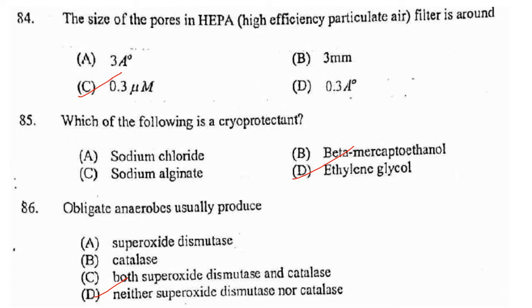Then obligate anaerobes usually produce... they produce neither superoxide dismutase nor catalase. So the answer is option D. Aerobic organisms produce superoxide dismutase and catalase. Obligate anaerobes lack these and therefore undergo lethal oxidations by various oxygen radicals when they are exposed to oxygen. So obligate anaerobes lack these enzymes, so they will produce neither superoxide dismutase nor catalase. But aerobic organisms produce superoxide dismutase and catalase.